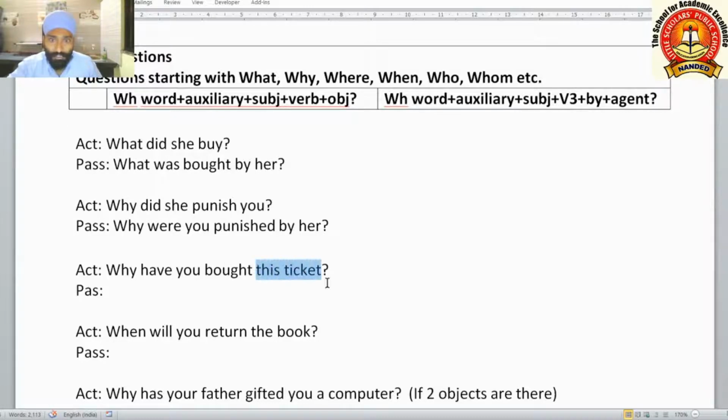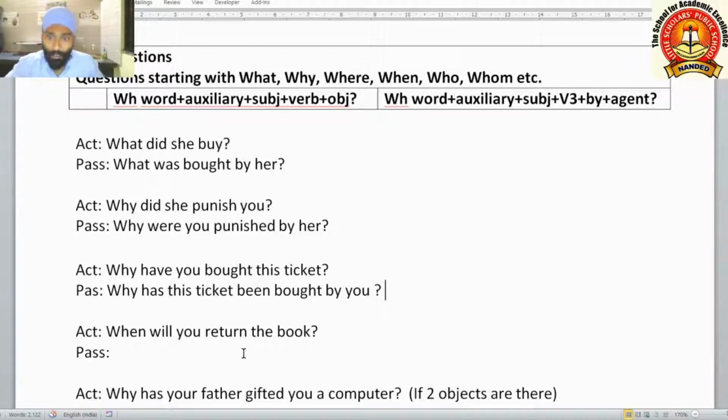This ticket is the object here. This object will become subject in passive. So how to write? Why have you bought this ticket? Why has this ticket been bought by you?